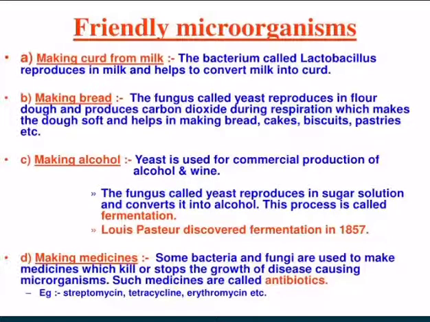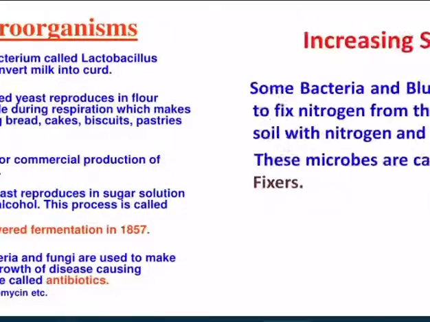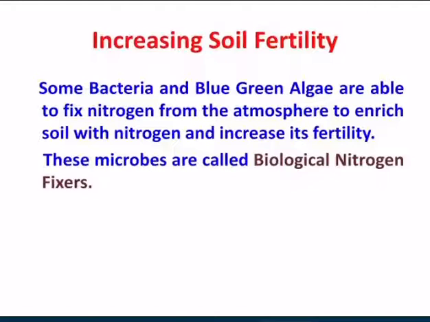Next one is they also help in making medicines. Some bacteria and fungi are used to make medicines which kill or stop the growth of disease-causing microorganisms. Such medicines are called antibiotics. Examples: streptomycin, tetracycline, erythromycin, etc. So microorganisms even help us in making medicines.